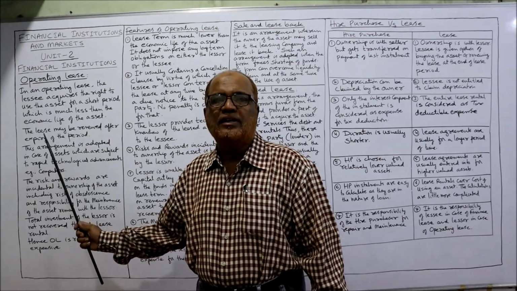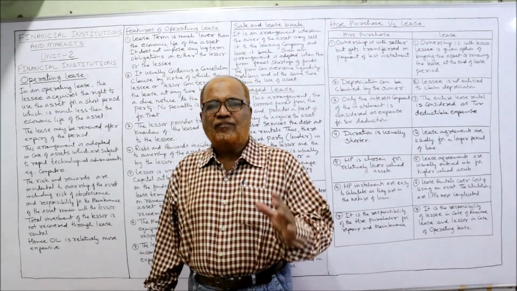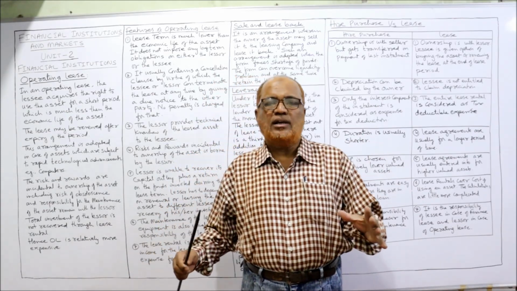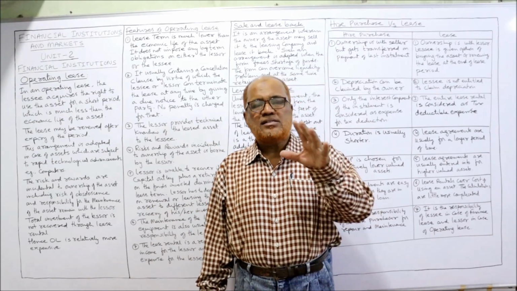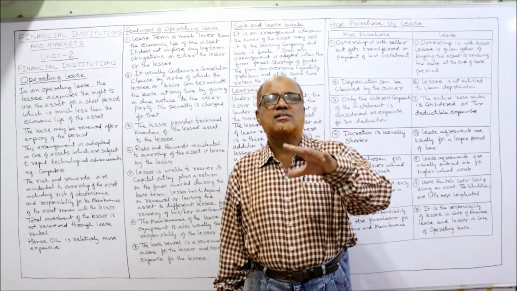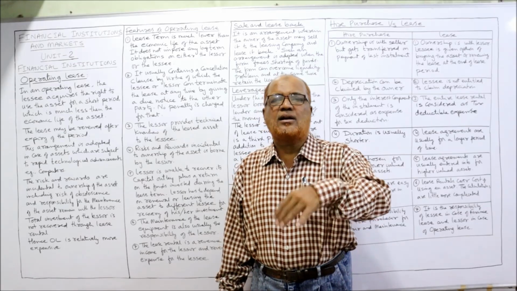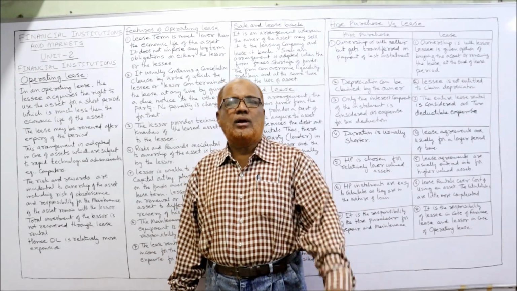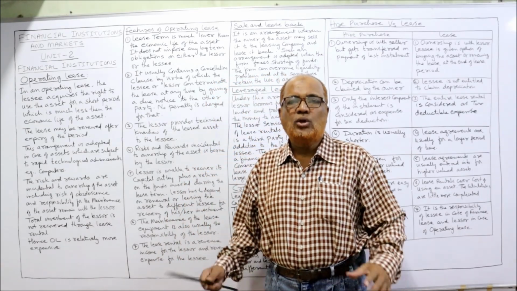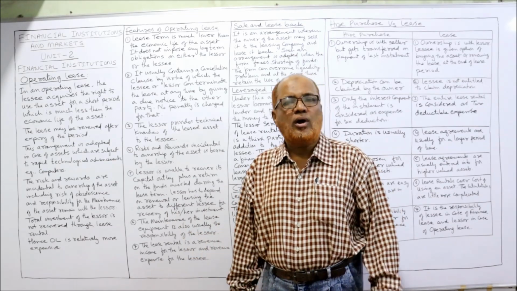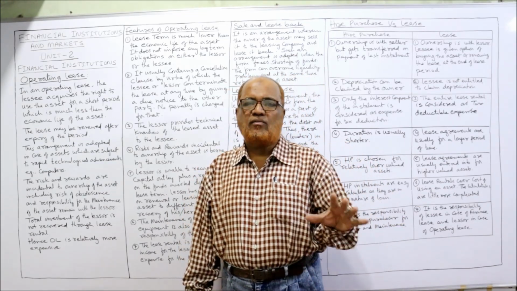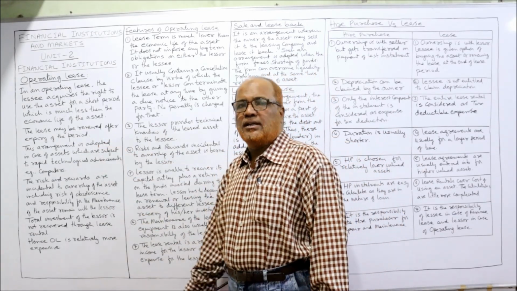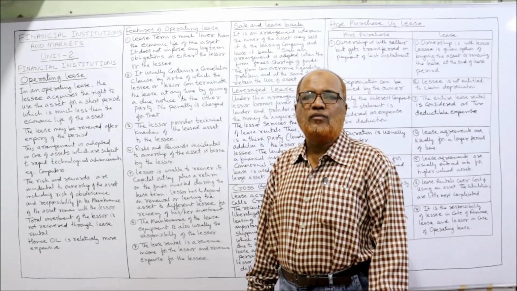Now, the second type of lease is the operating lease. The first type of lease, financial lease, we have already discussed in the last video. In financial lease, it's a long-term lease where the risk and reward are substantially transferred by the lessor to the lessee. That means the duration of the lease is almost equal to the life of the asset. It is a non-cancelable, non-revocable lease. All these things we have already discussed in the previous video. Now, the second type of lease is operating lease. It's entirely different compared to finance lease.